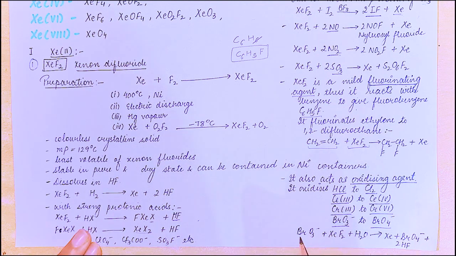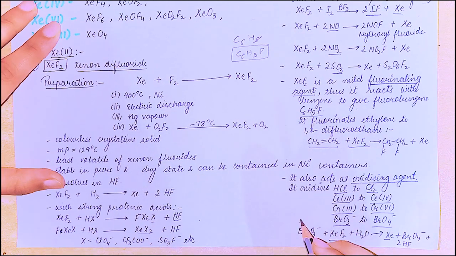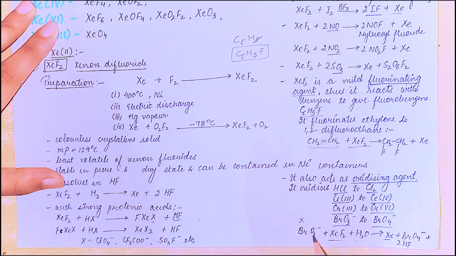In this reaction you can see BrO3 negative plus XeF2 plus water gives xenon. So here, okay, let me tell you how the oxidation states are changing. Let the oxidation state of bromine be X, and from oxygen it will be -2 into 3 will be -6, is equal to -1. So which implies X is +5 in this case.